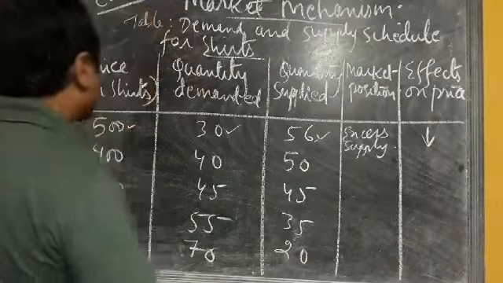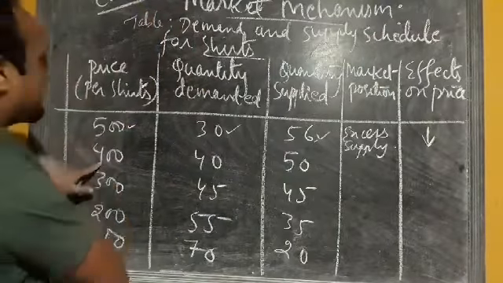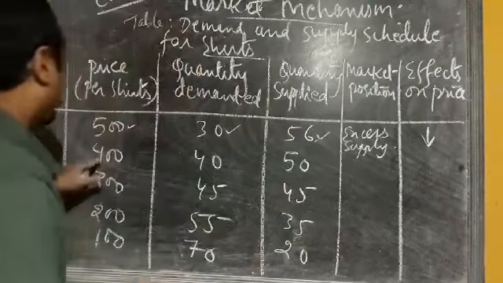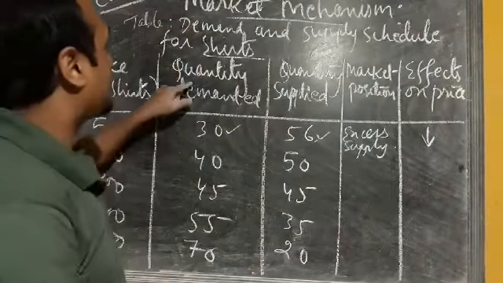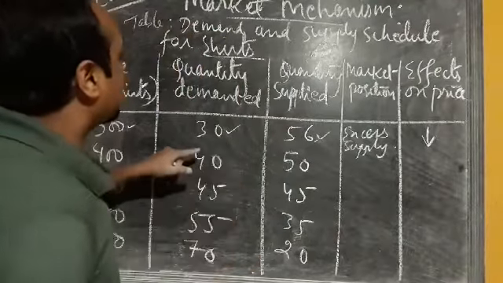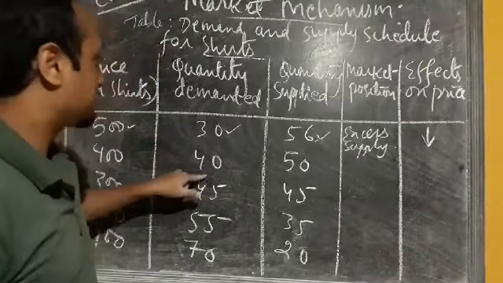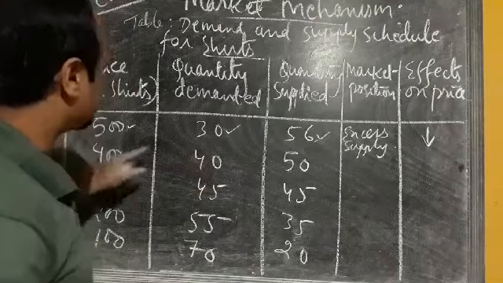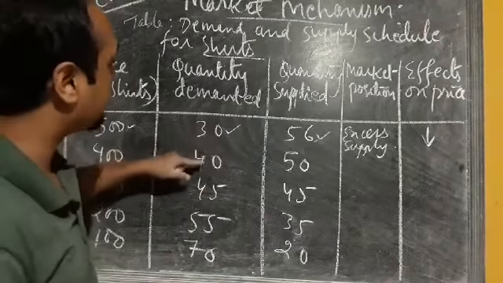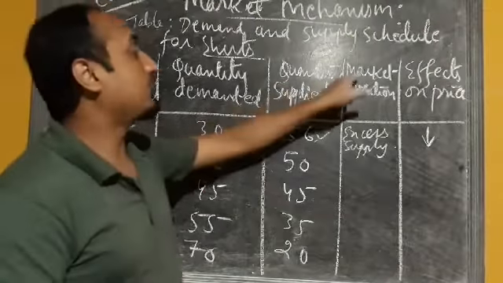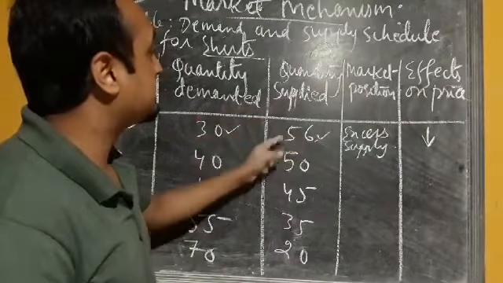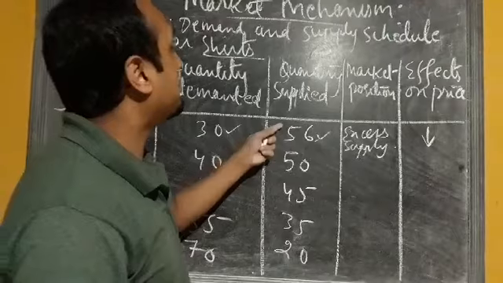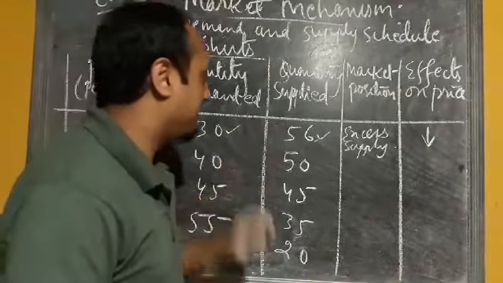Now suppose the price decreases from 500 to 400. At price 400, the quantity demanded increases from 30 to 40. Here we can see that it follows the law of demand also: when price decreases, quantity demanded increases from 30 to 40. But quantity supplied is decreasing because of the falling price, from 56 units to 50.